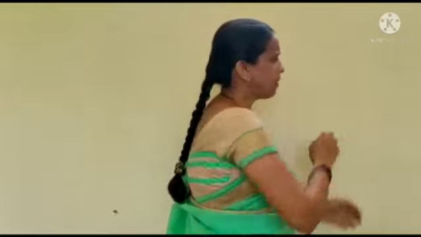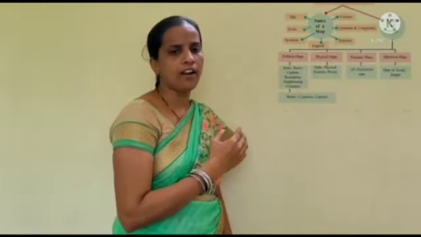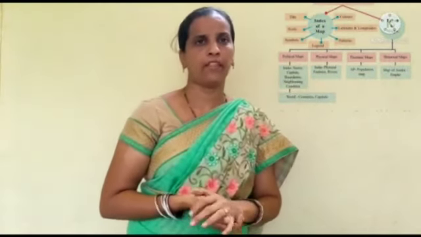Then the Greeks applied the concept of latitudes and longitudes in map making. The effort of Ptolemy was remarkable and widely used by cartographers. Next, the concept of the index of a map. We also know about the elements of a map. What are the elements of a map? What is the index of a map?